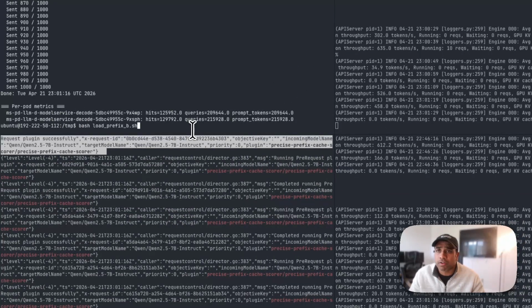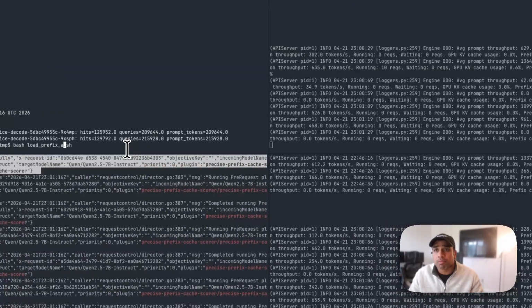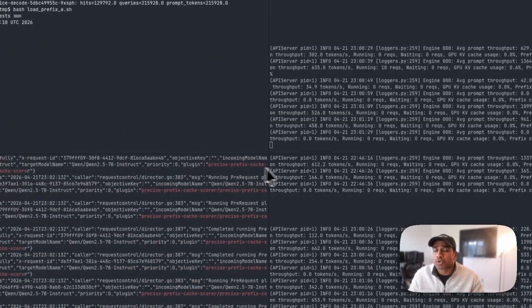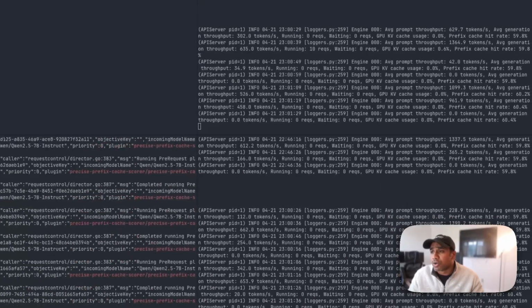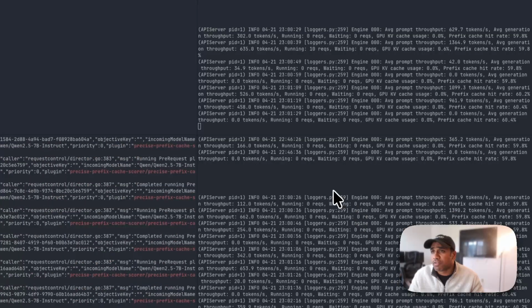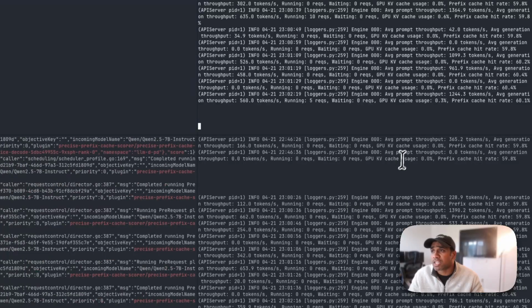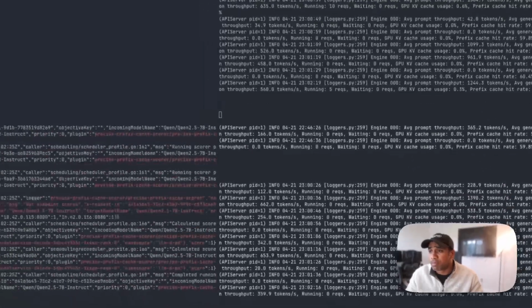Now I have a different prompt, and I'll send that prompt right now and see how it shows the prefix hit rate. We can see that this is a different request, and it is again equally distributed, with a maximum prefix cache hit rate of 60%.